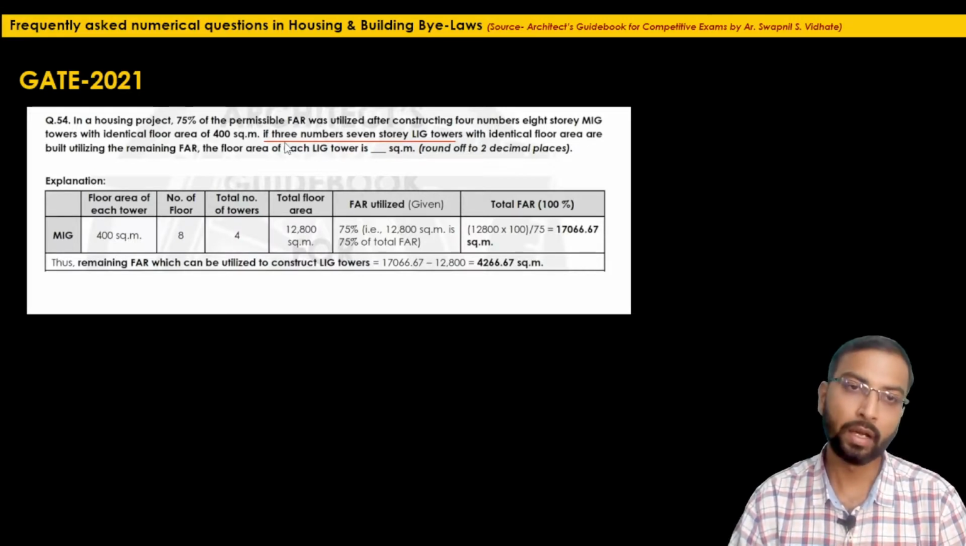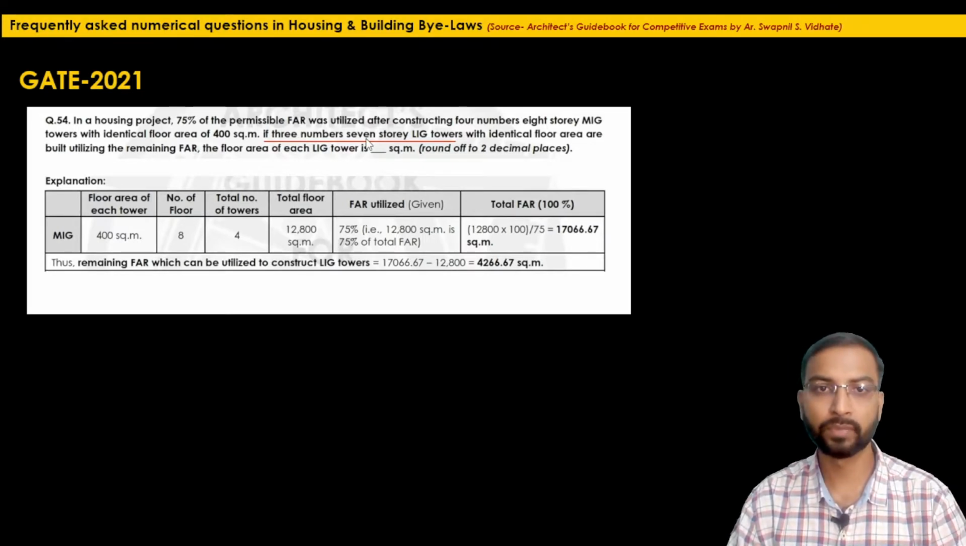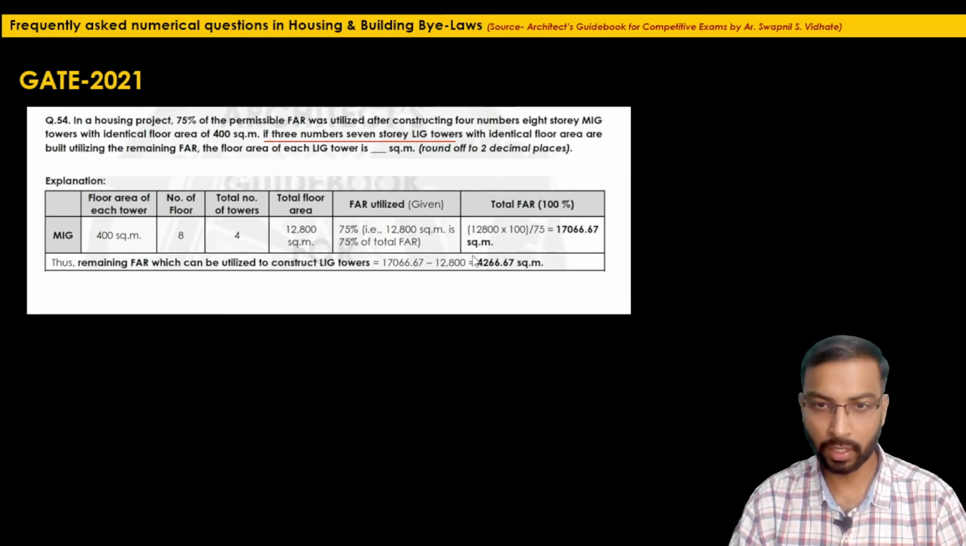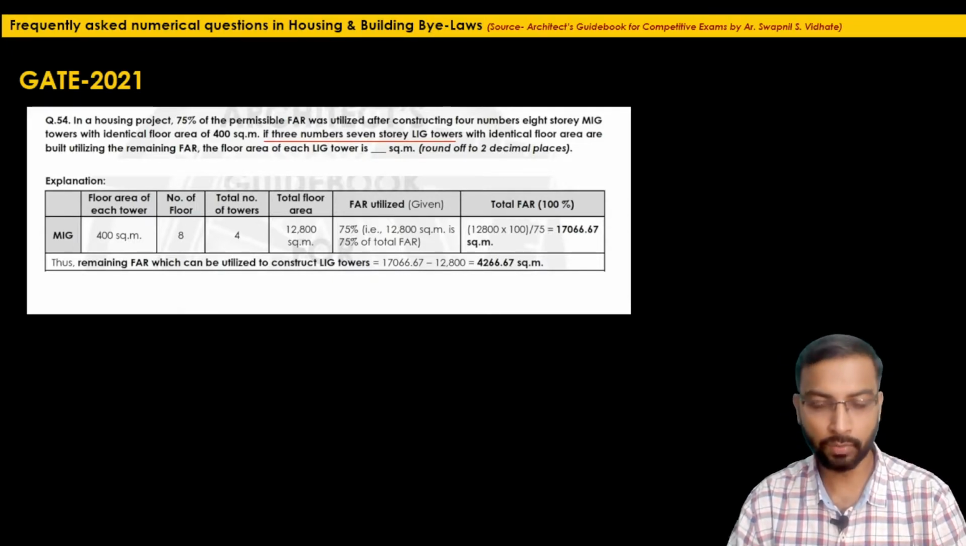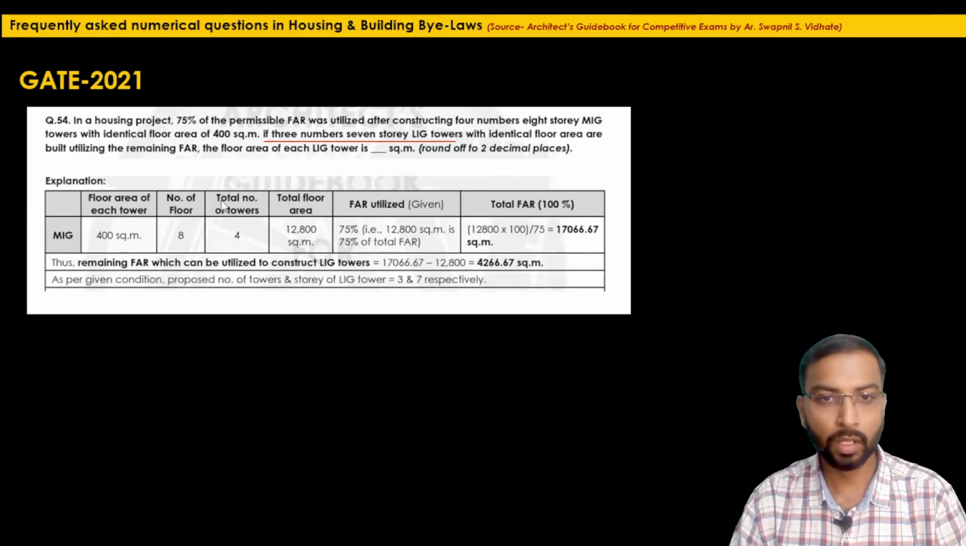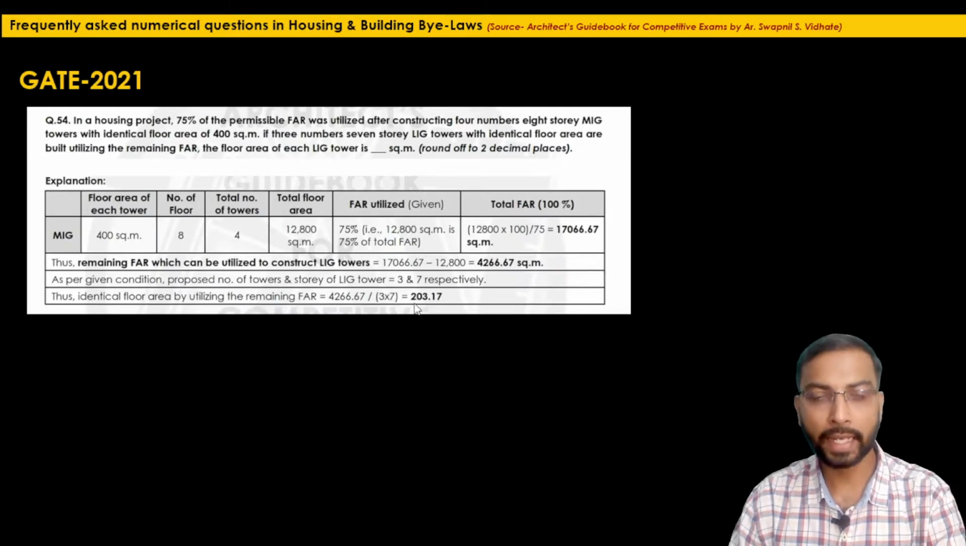Again, in the further information, they are mentioning 3 numbers of 7-story LIG towers. That means if we consider just the multiplication 3 into 7, that is 21 identical floors they are constructing by utilizing this FAR. So if we just divide 4266.67 by 21, we will get the value of that identical floor area of the LIG tower. Just do the multiplication 3 into 7, that is 21, and divide 4266.67 by 21,